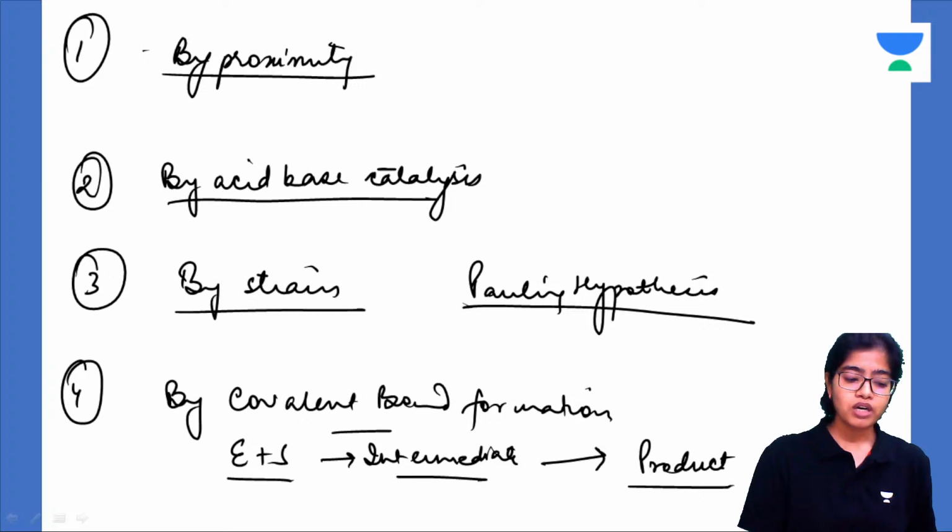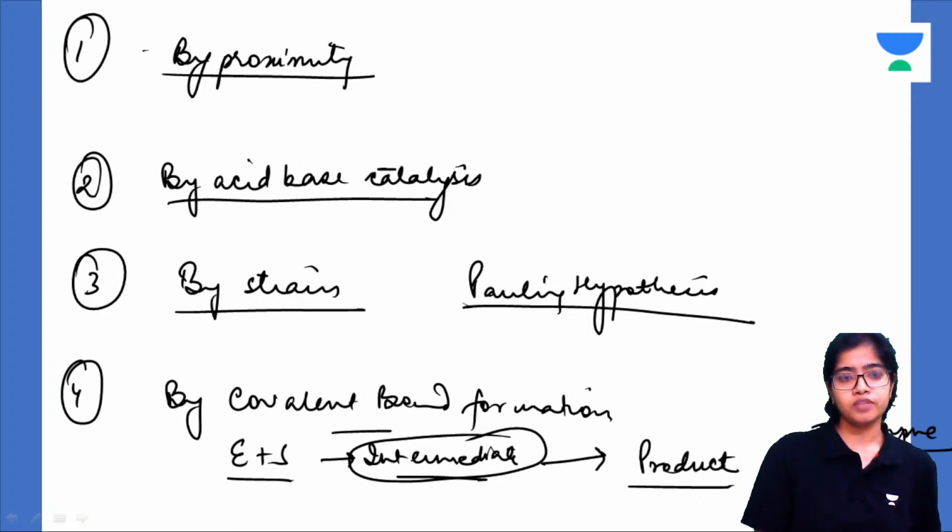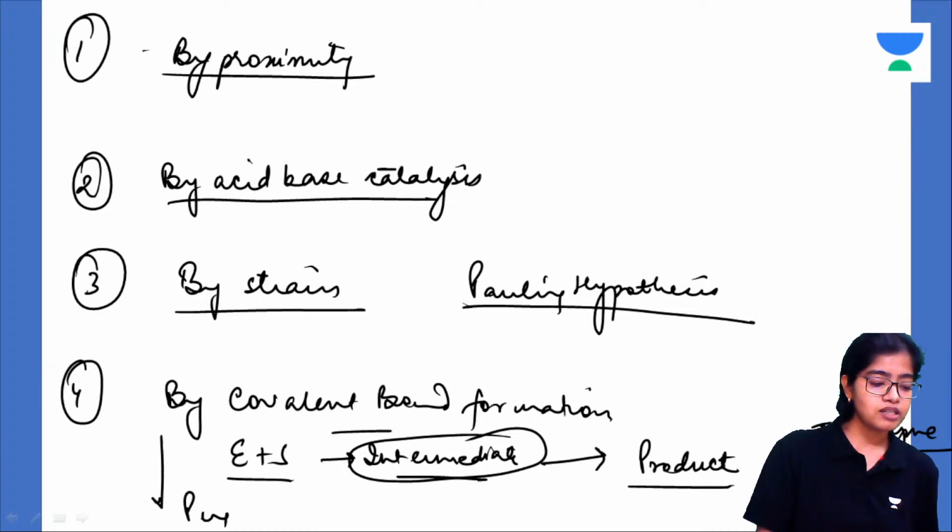Once the product is formed, the enzyme is released in its initial unaltered form. So this intermediate is a temporary change in the conformation of the enzyme, but there is no permanent change here. And this covalent bond formation mechanism is called the ping pong mechanism.